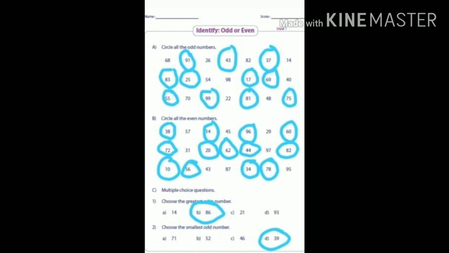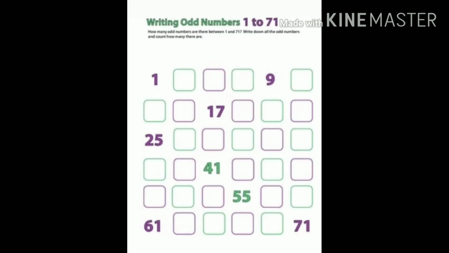The odd numbers are 91, 43, 37, 83, 25, 17, 69, 55, 99, 81, 75. Likewise, the evens are 38, 14, 96, 60, 72, 20, 62, 44, 82, 10, 56, 34 and 78. The greatest even number is 36 and the smallest odd number is 39. Now comes the next exercise.